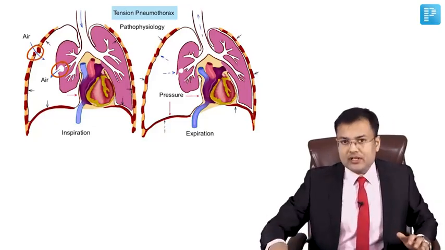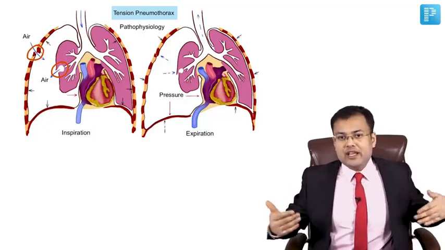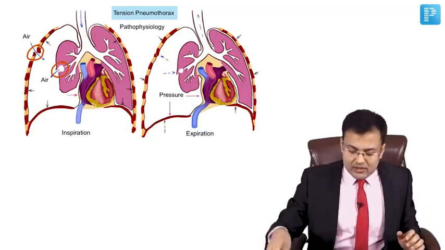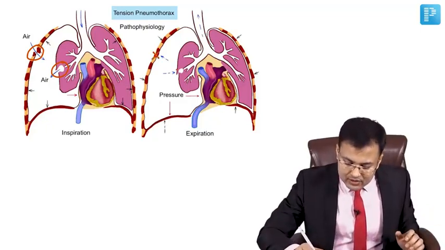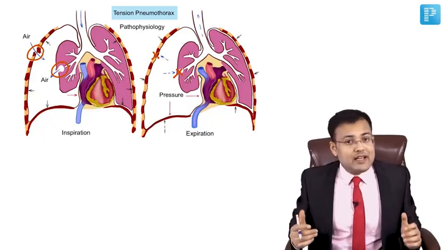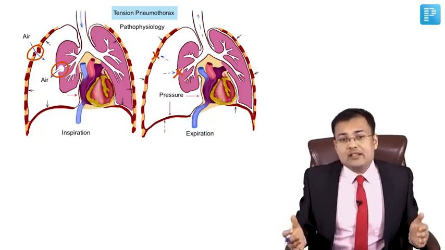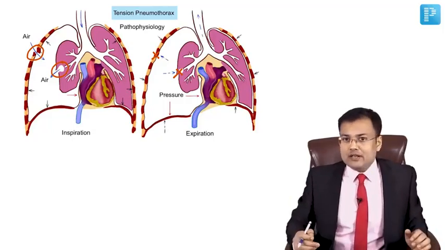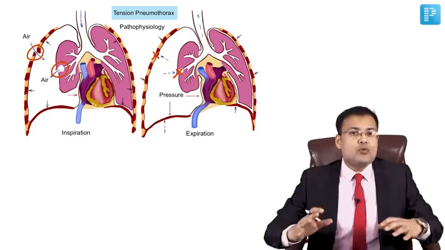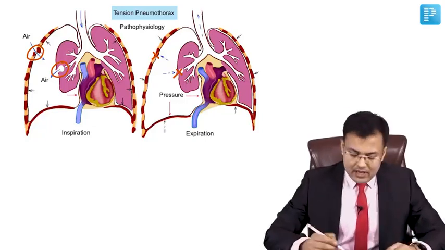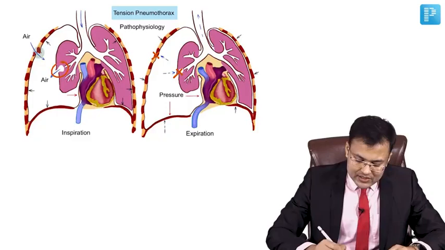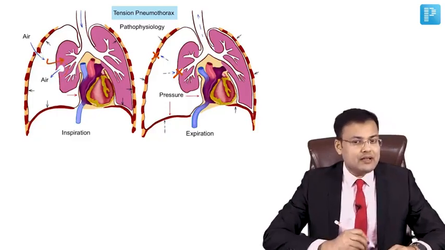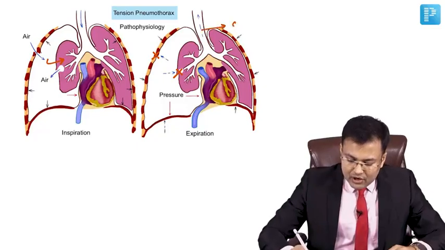See the pathophysiology. What happens? During inspiration, air is forced into the thoracic cavity, but during expiration the valve is closed. So this is a one-way valve air leak, and because of that, air collects in the thoracic cavity under tension, and that's why it's known as tension pneumothorax. What are the effects? Because air is collected under tension, it can lead to collapse of the ipsilateral lung. There will be shift of the mediastinum.